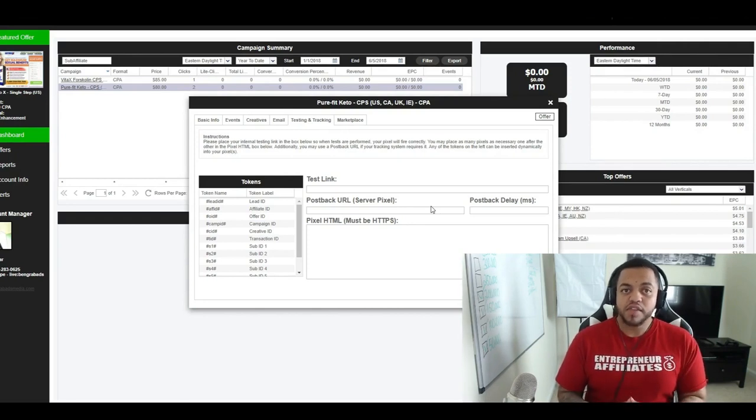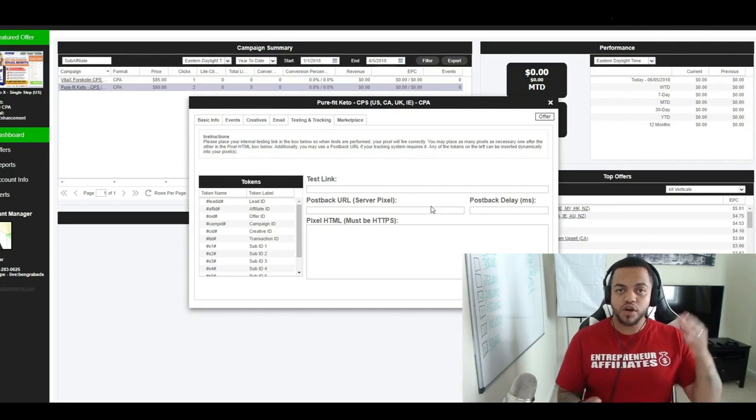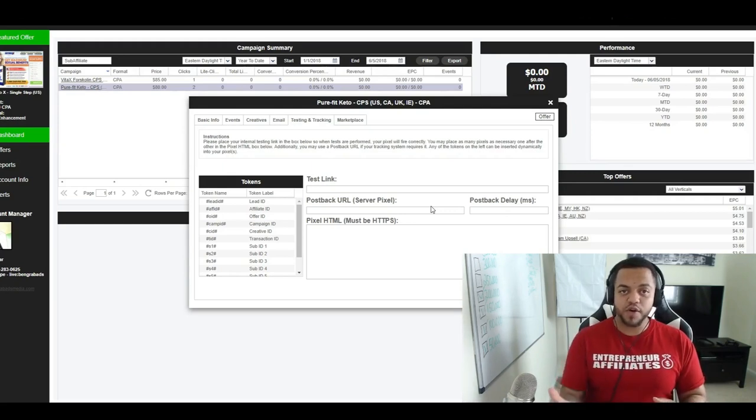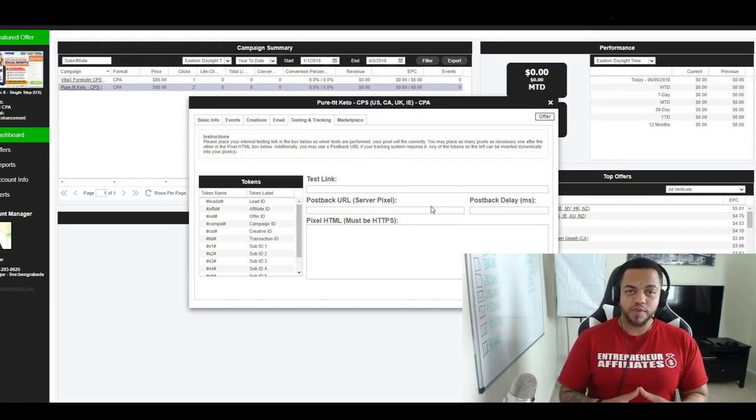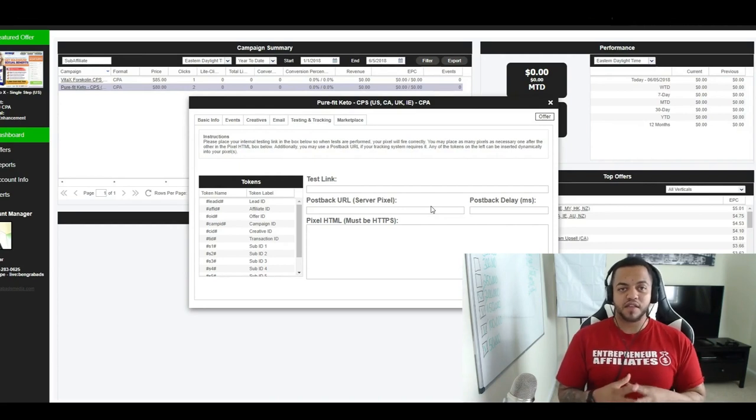Postback URL. What a postback URL is, it lets the affiliate product talk to our ClickMagick tracking through our entire funnel. Now what a pixel HTML is, when we go to Facebook, we'll start to create a pixel to track all our customers. And the importance of a pixel is, for example, have you ever been to Target and searched, or you've been to Walmart, or you've been online and you've searched products? What happens is if you're searching for lawnmowers or you're searching for weight loss products, all of a sudden you're going to start seeing weight training ads pop up on Facebook.